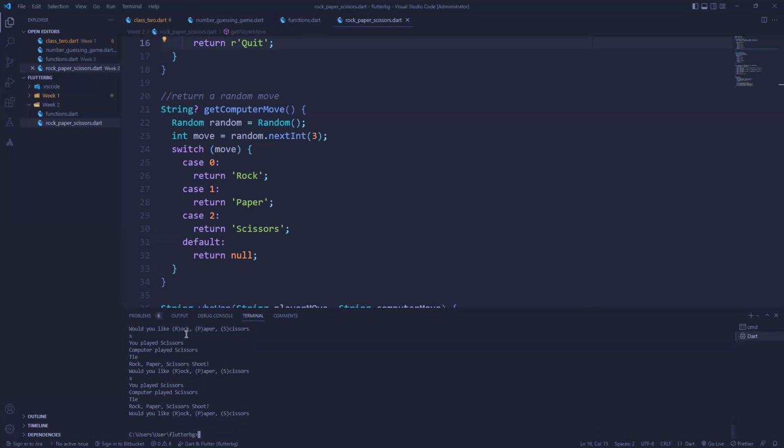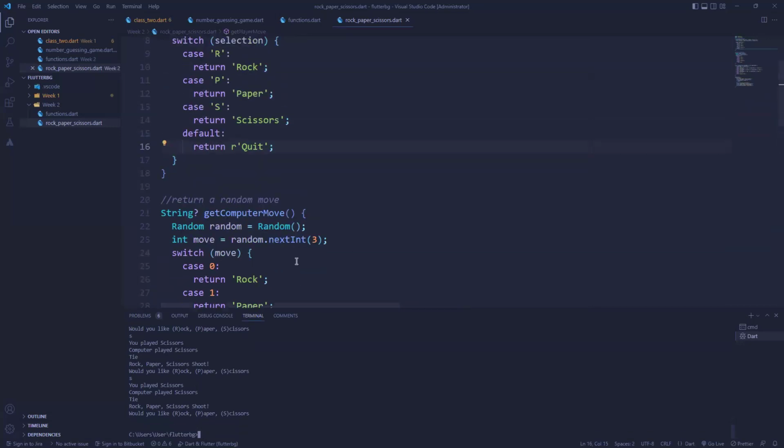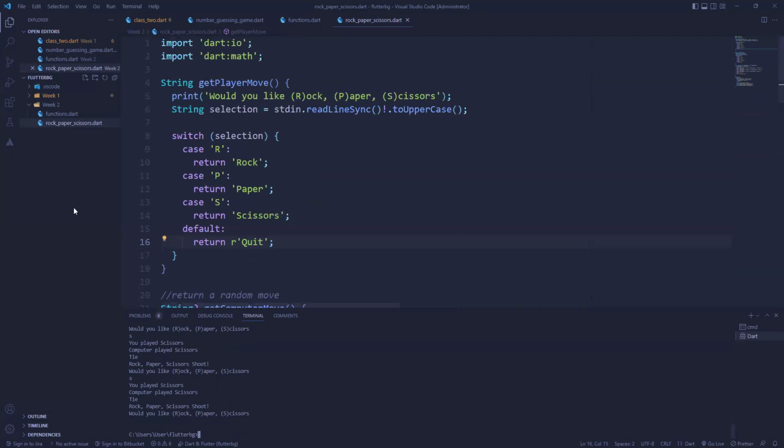Okay, so that's basically functions now. These are the basic things you need to know about functions. So are there any questions? If there are questions, please quickly raise your hand.